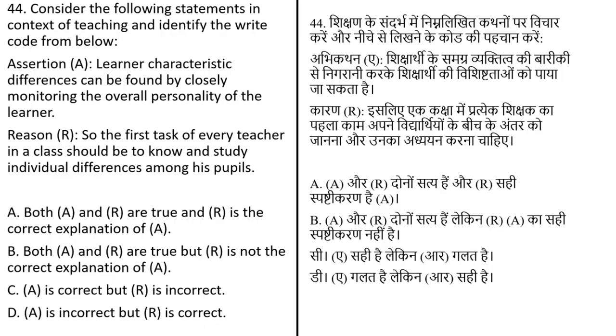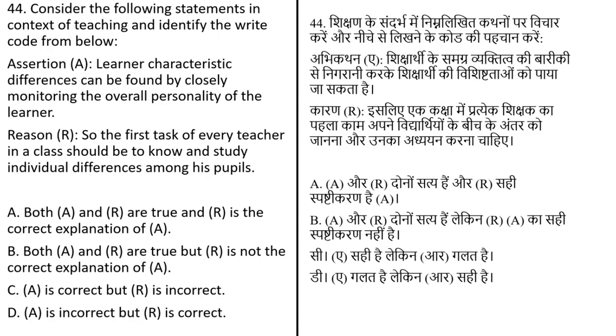Consider the following statement in a context of teaching and identify and write the code from the below. Assertion and reason. Assertion: Learner characteristic differences can be found by closely monitoring the overall personality of the learner. Reason: The first task of every teacher in a class should be to know and study individual differences among his pupils. And options are: both A and R are true and R is the correct explanation of the A.